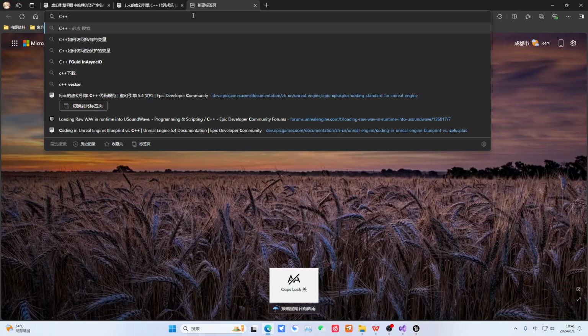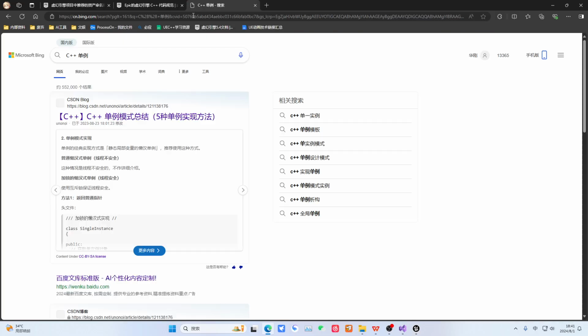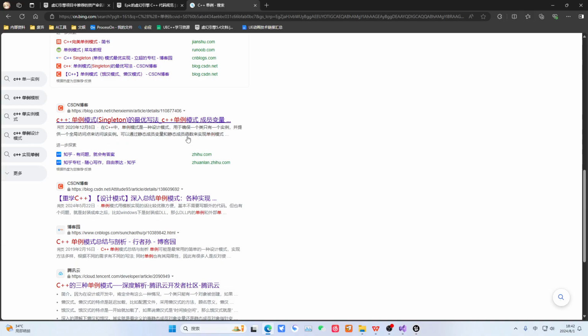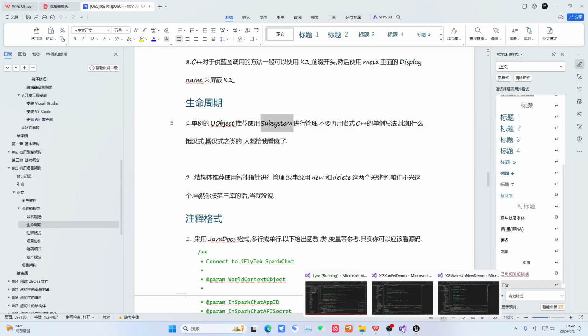I'll just show you one here. A C++ singleton, like the lazy initialization style or the eager initialization style. Don't write it that way. Because in our UE, there is something called a subsystem. What is this subsystem? Let me briefly explain it here.